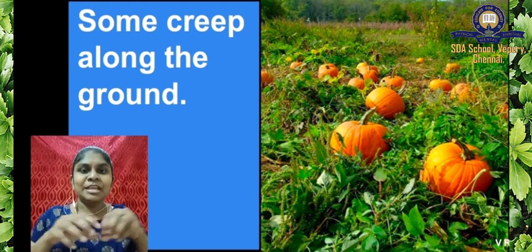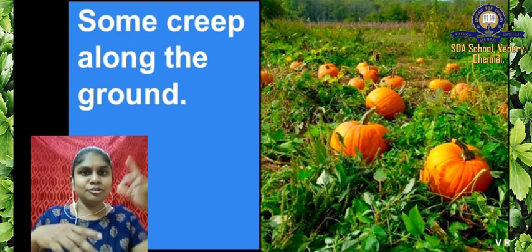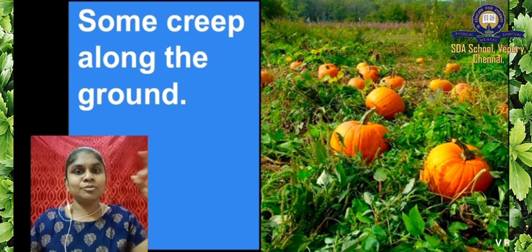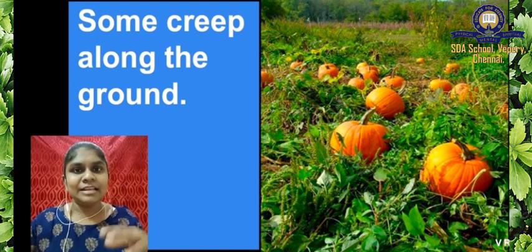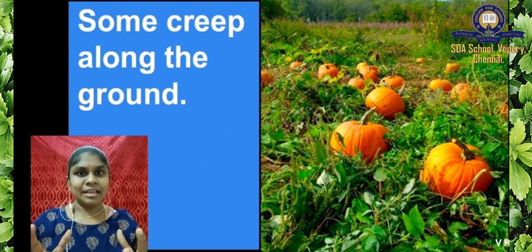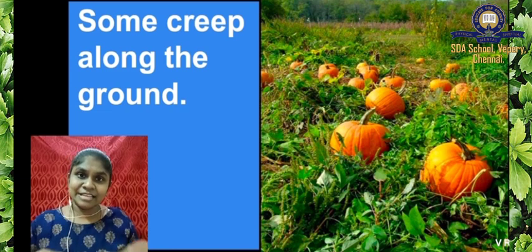Creep along means it will lie on the ground. It can't grow up, or it will not get the support of anything to climb up. Creepers will always creep along the ground, and usually they have a heavy fruit. Because of the heavy fruit only it is lying on the ground.